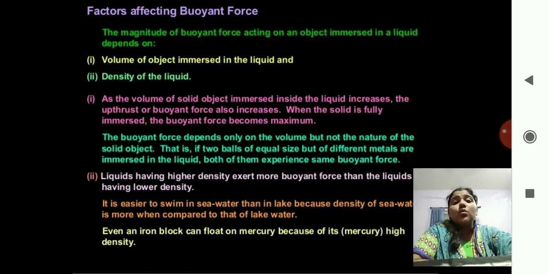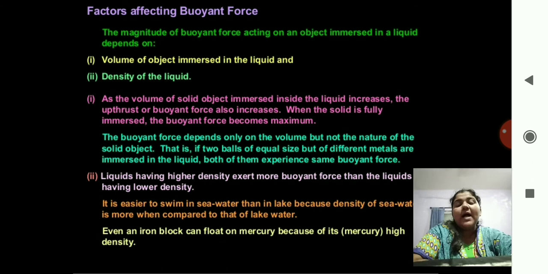So what are the factors affecting this buoyant force? The magnitude of buoyant force acting on an object immersed in a liquid depends on, first, the volume of the object immersed in the liquid, and second, the density of the liquid, that is how dense the liquid is. We'll explain this one by one.